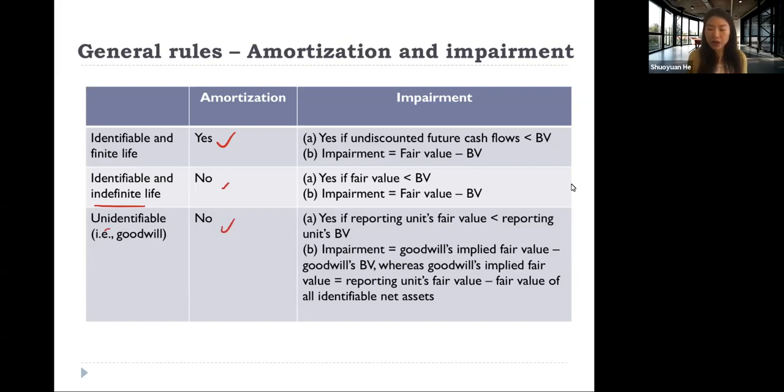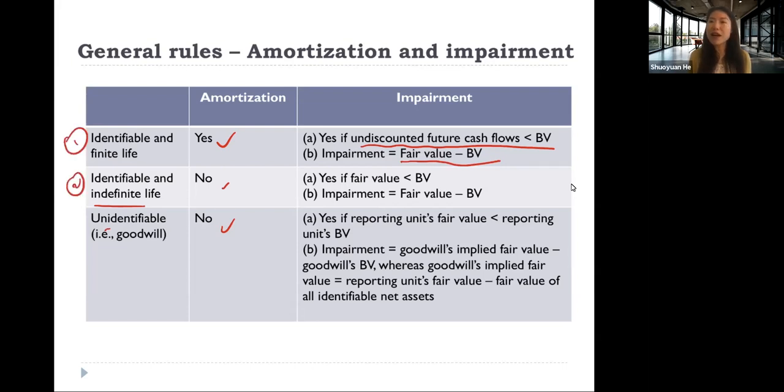With regard to impairment, if an asset is identifiable with finite useful life, that is very similar to PP&E. There are 2 steps. In the first step, if the undiscounted future cash flow is smaller than book value, yes, we move to impairment. The impairment is the difference between fair value and book value. So this is the first situation.